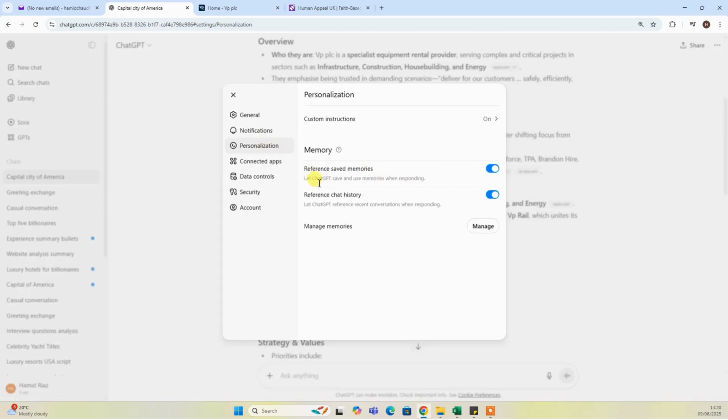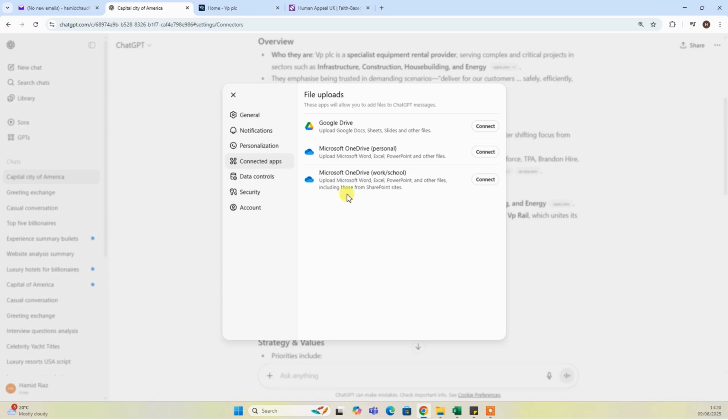So you can reference saved memories. For example, if you asked something yesterday, do you want GPT to keep that memory while responding to the current request or not? You can keep it on or off. And this is for the chat history as well. And the next one is connected apps.